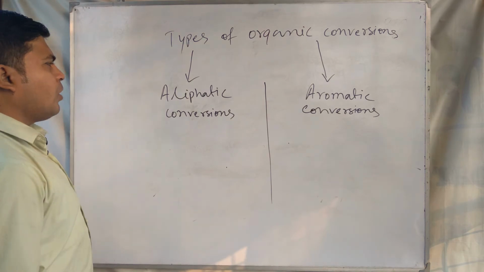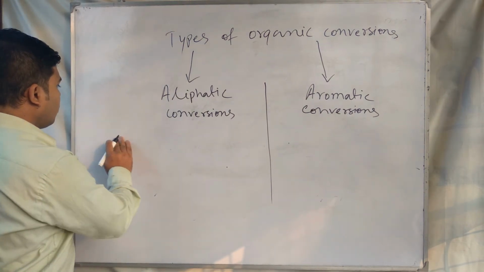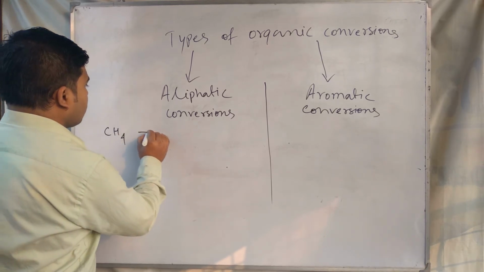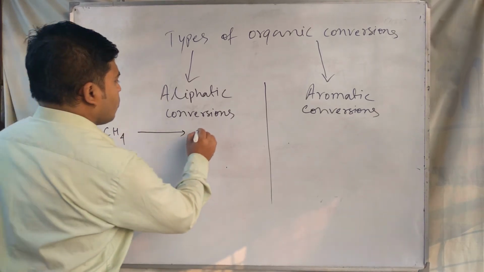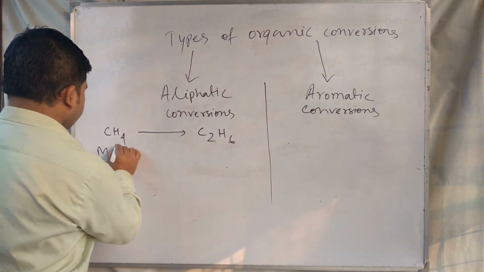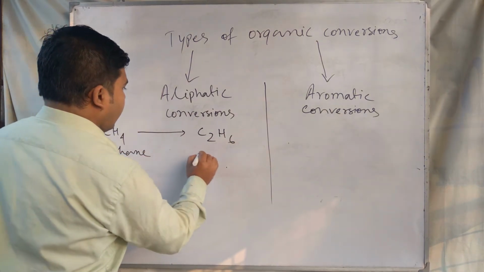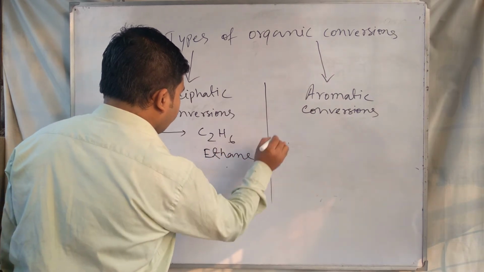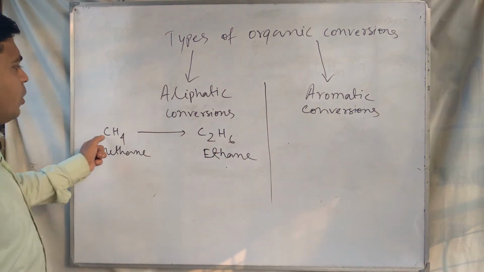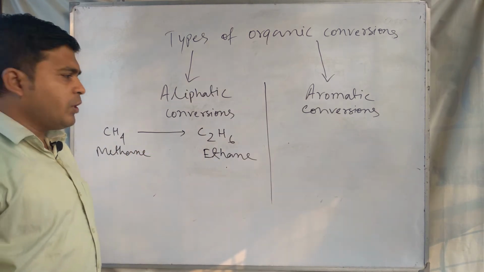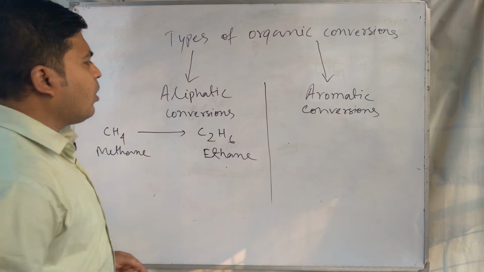As an example, suppose we are converting methane to ethane. If we take the example of this conversion, methane to ethane, this is an aliphatic conversion.